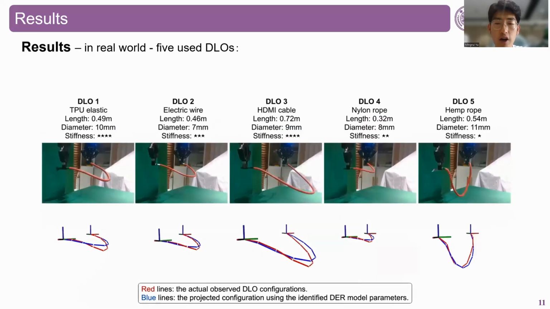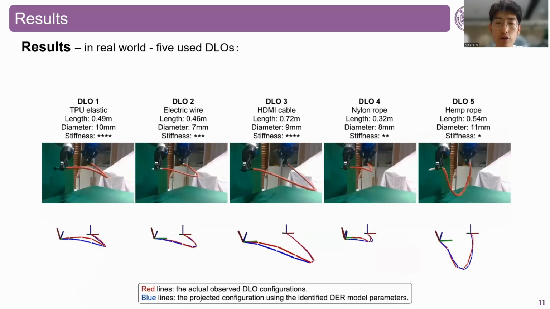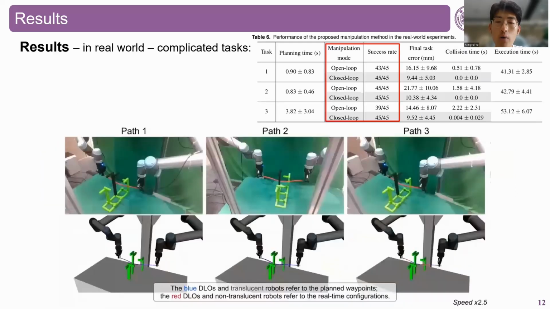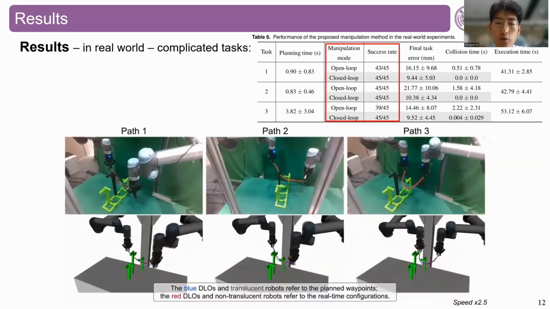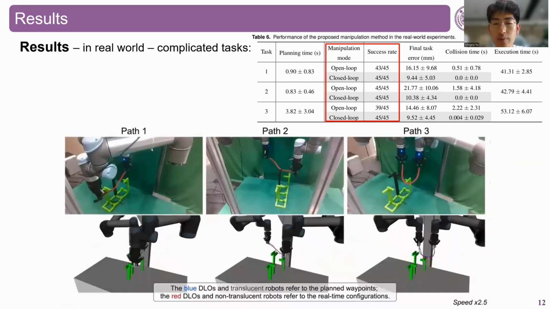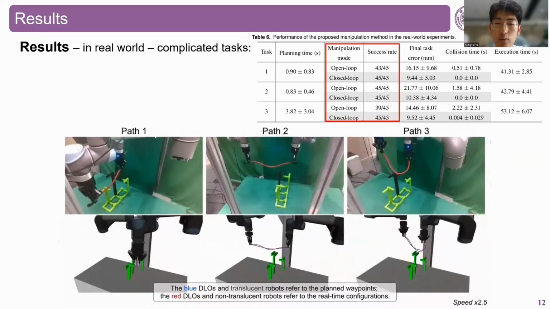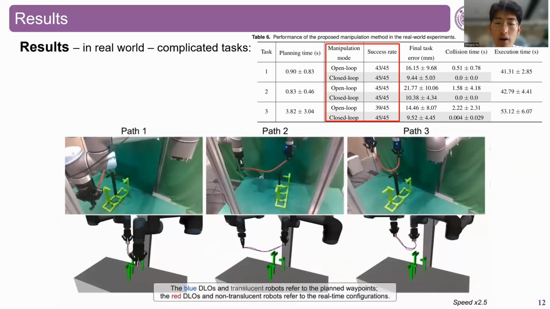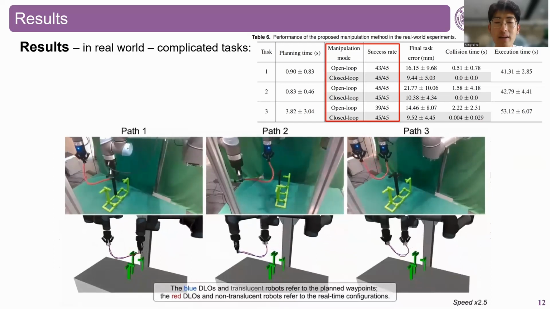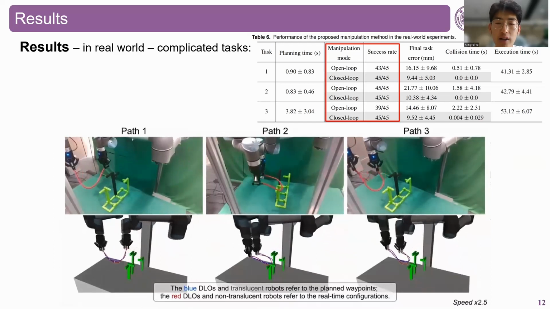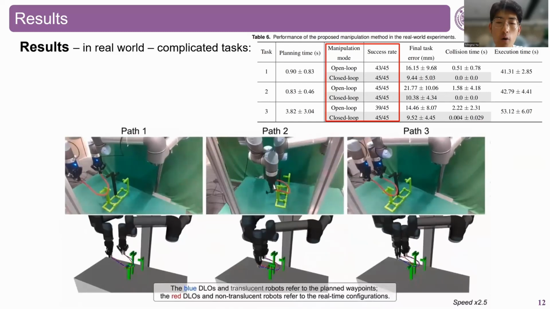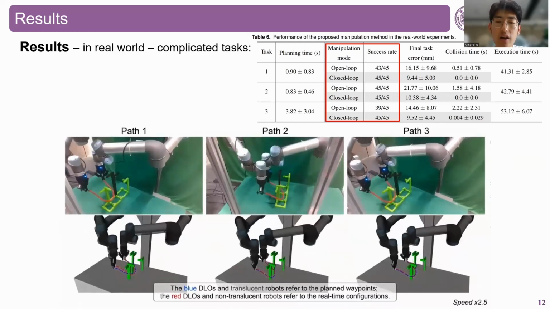We test our approach on 5 different DLOs from stiff to soft in the real world. Our approach can robustly achieve such a complicated real-world task, which is much more challenging than the tasks in the previous work. The comparison between our closed-loop framework and the open-loop manner demonstrates that the controller can well compensate for the planning errors owing to the model simplifications during planning.